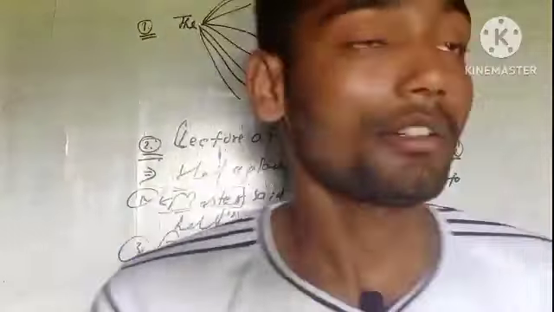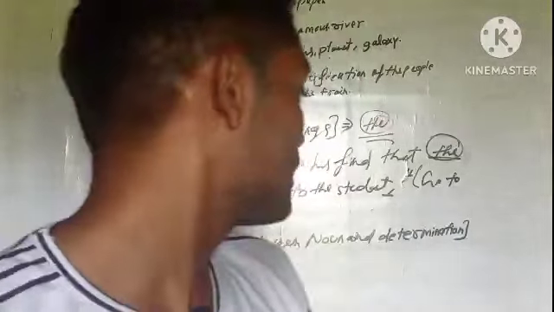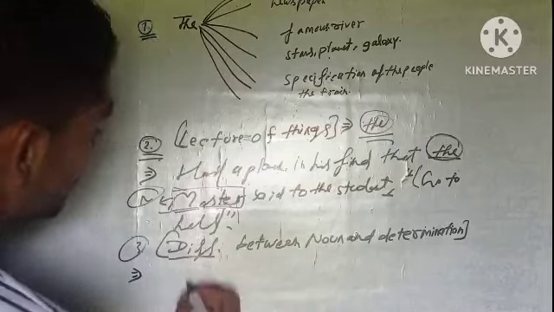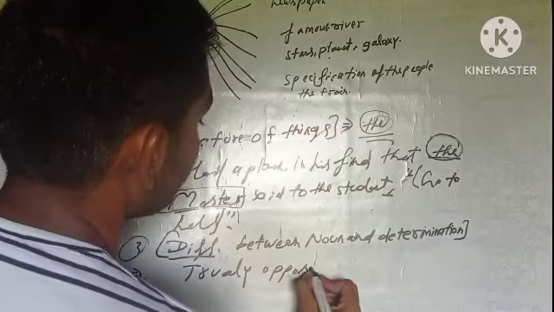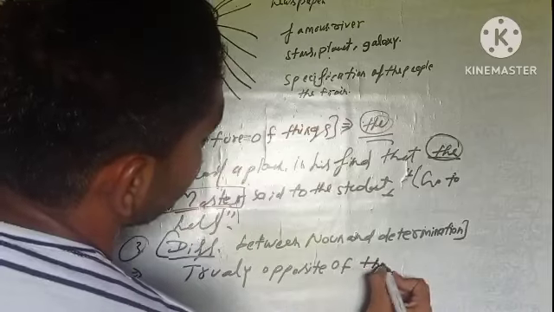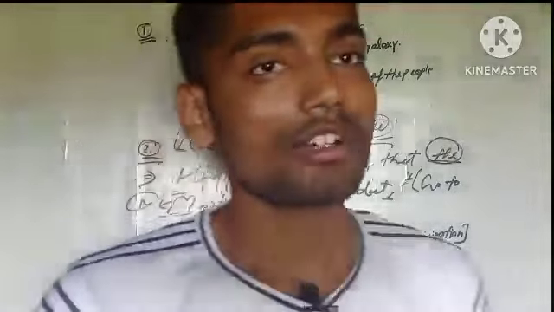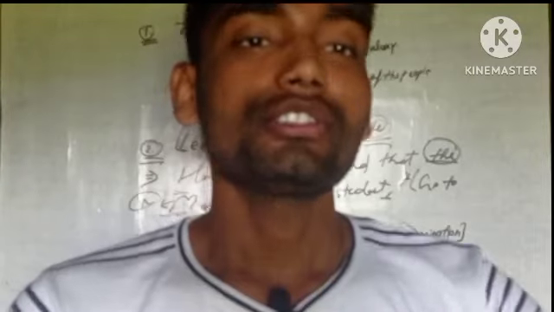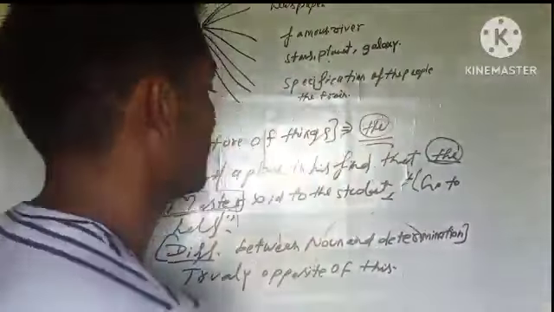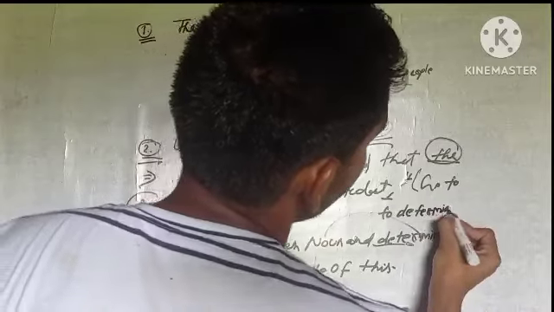For both, it looks the same in the word and the pronunciation when we pronounce it, but the difference is truly the opposite. Noun and determination work the same way. Noun is used for specification for everyone, and determination is used to determine the things.